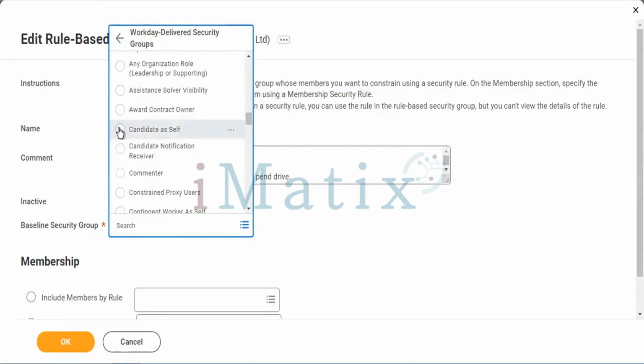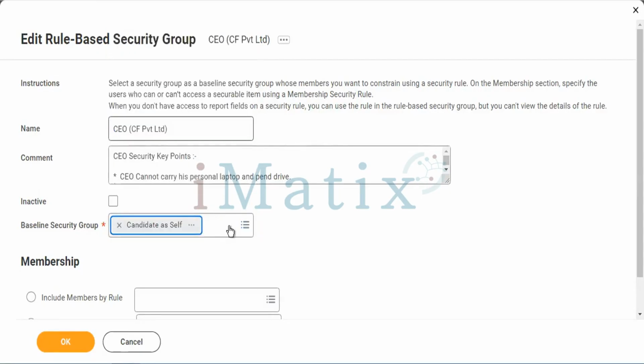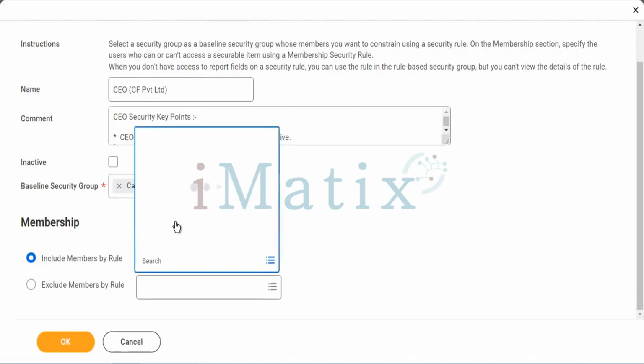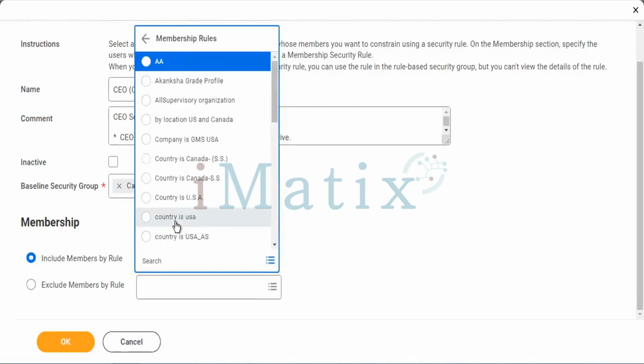I need to select this option for the individual person. Select include members by rules. Under membership rules, you can select your company, CF Private Limited.